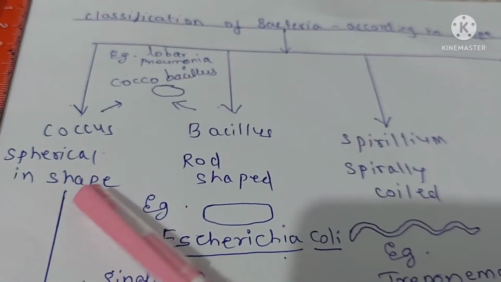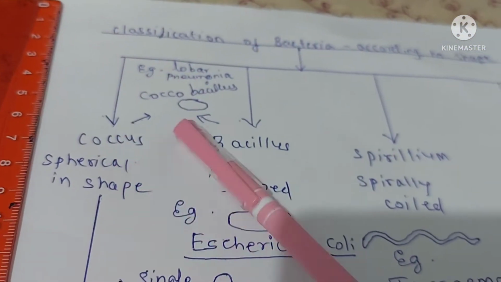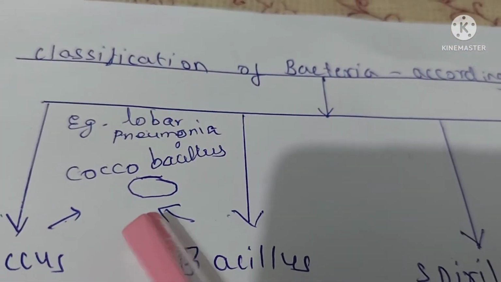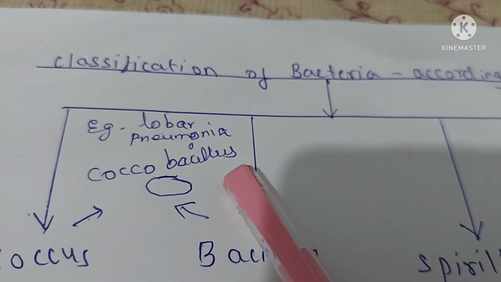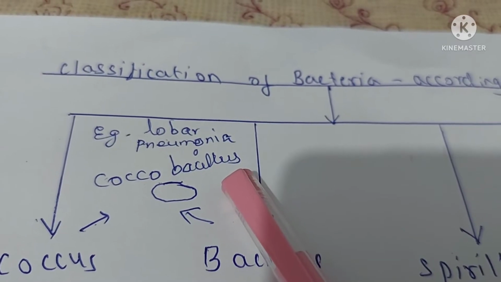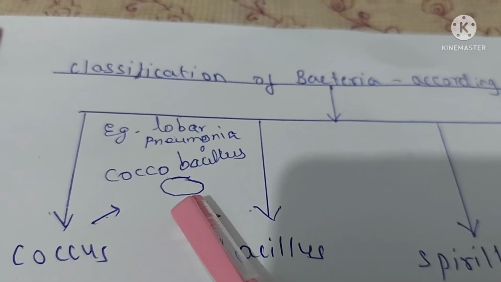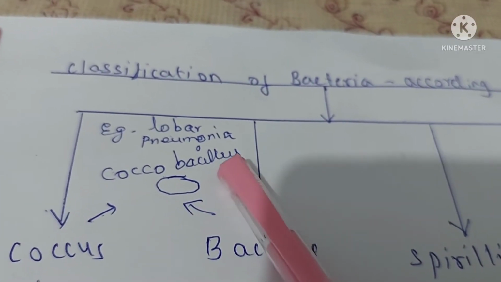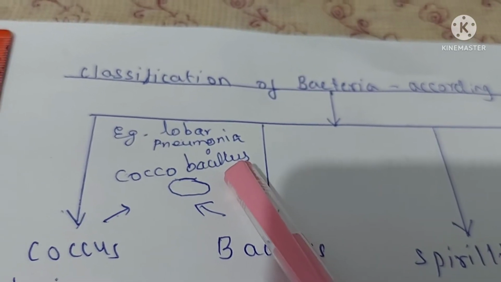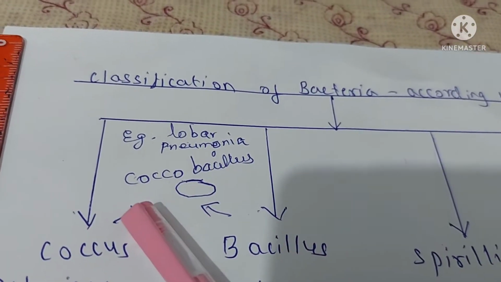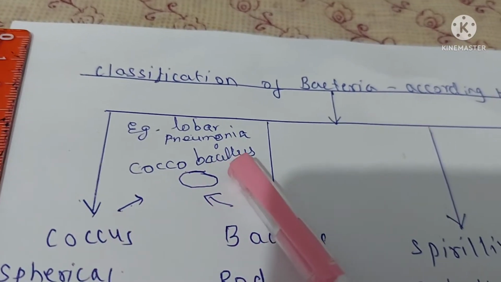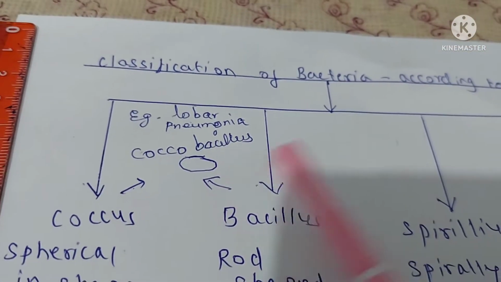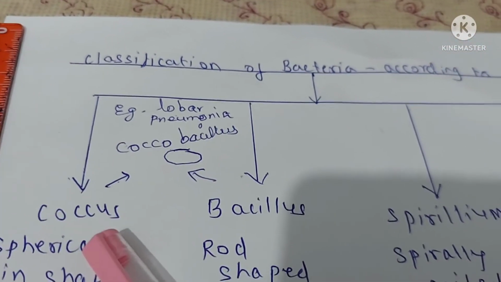There is a fifth subtype also, that is coccobacillus. The shape of coccobacillus is given in our textbook. It is in between coccus and bacillus. It is neither rod shaped nor spherical. It is oval shaped. Now we are going to see examples of each.